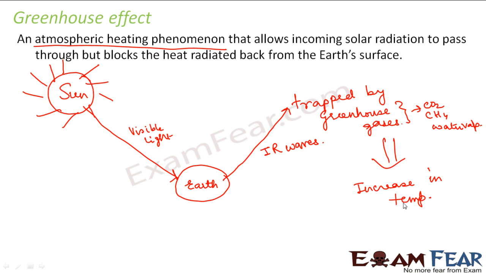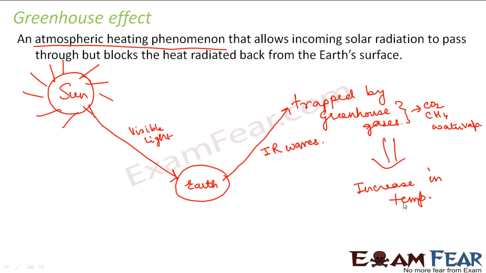So this warming is required because the temperature which is maintained inside the earth is suitable for the survival of living organisms. If the temperature becomes very cold, living organisms cannot survive, as in other planets. For example, we have life only on earth and not on any other planets. That is because of a suitable temperature range as well. So that suitable temperature of the earth is maintained by greenhouse effect. So greenhouse effect is a favorable phenomenon which helps to keep the temperature of the earth suitable for the survival of living organisms.